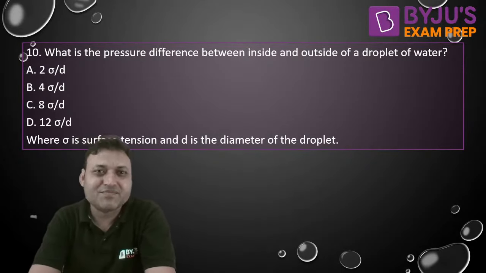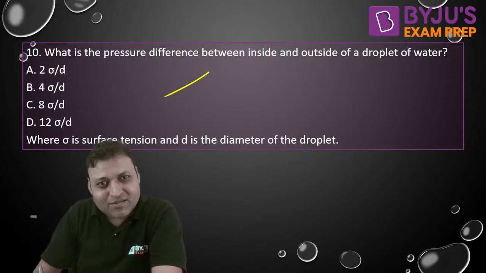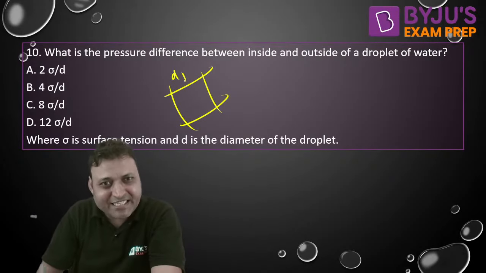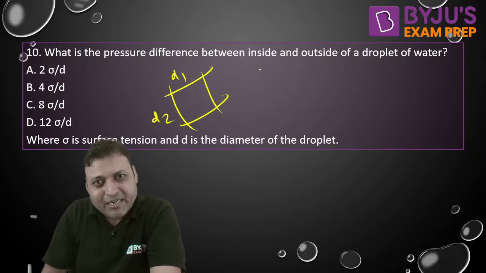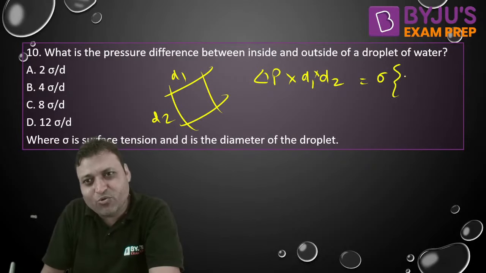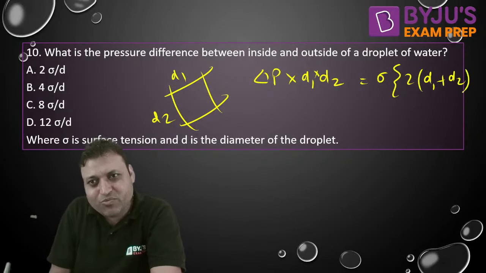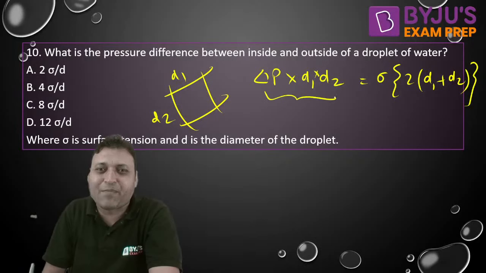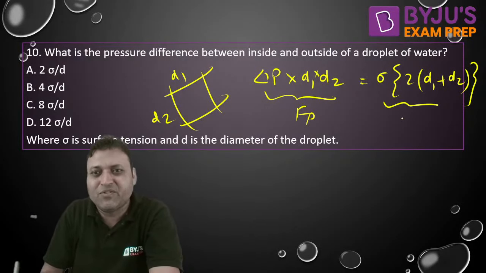Memory based. Do you remember, for a surface, this is D1, this is D2, delta P into D1 into D2 is equal to sigma into 2D1 plus D2. This is the expression: the pressure force which is normal and compressive, and the surface tension force which is normal and tensile.